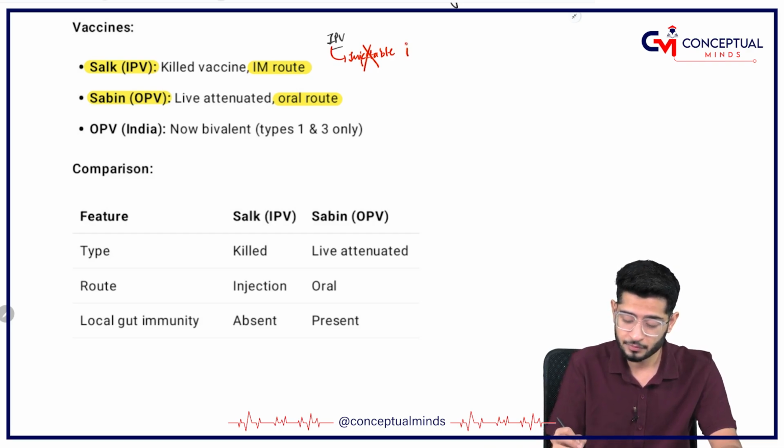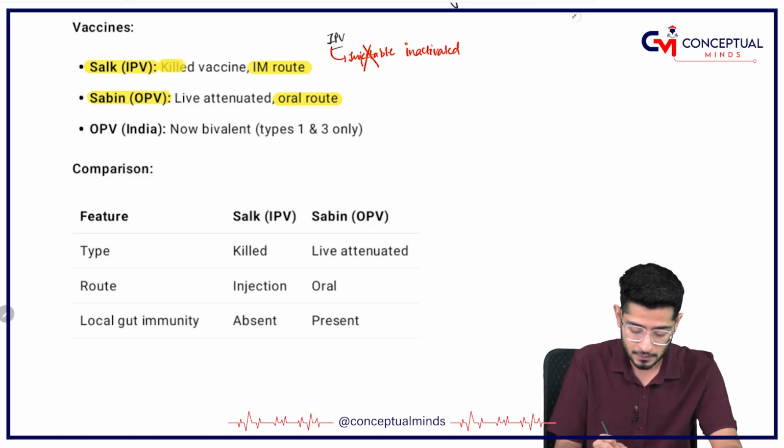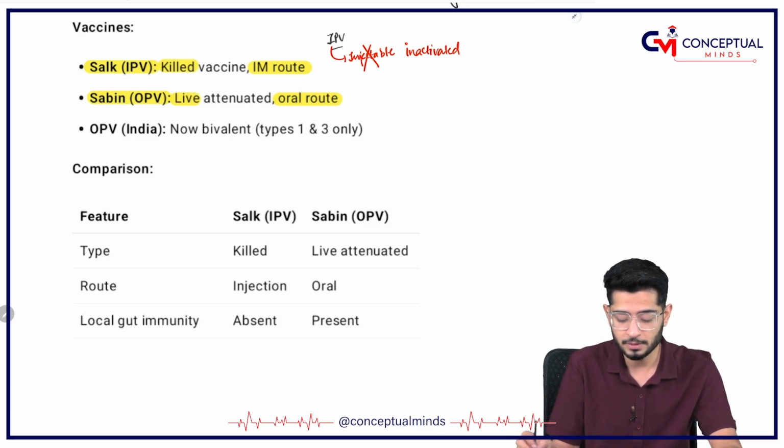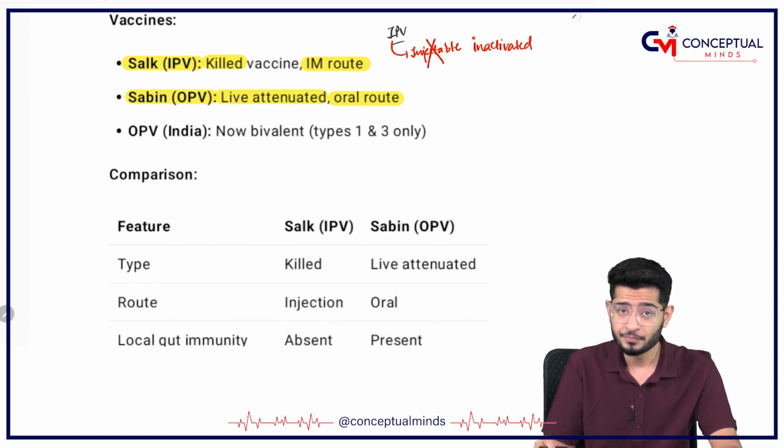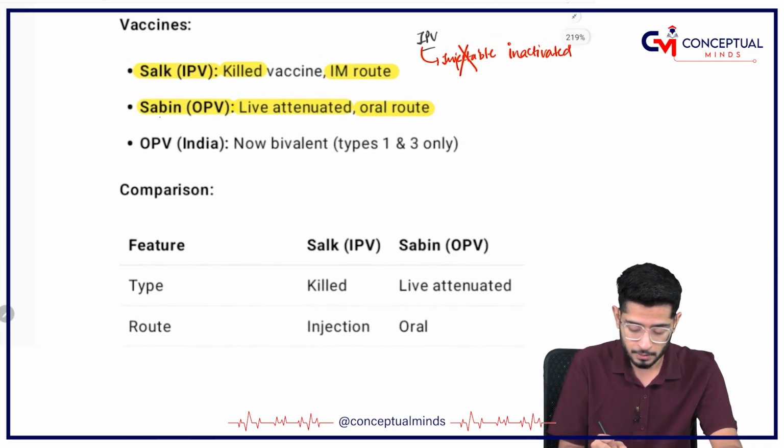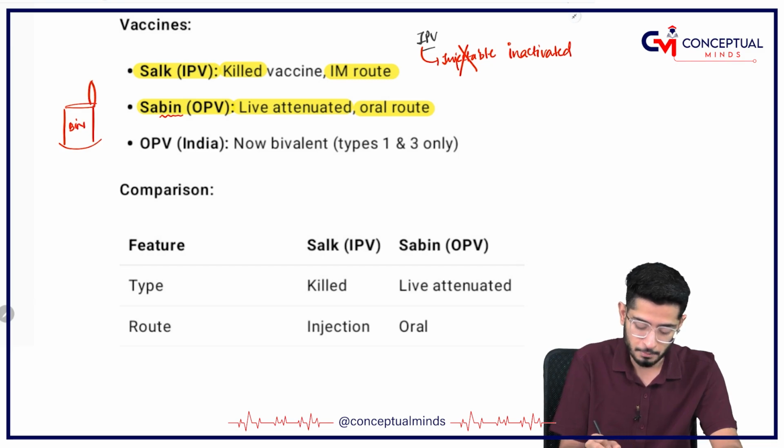It is, yes, inactivated. Okay. So inactivated means it is killed. So if it is killed, obviously Sabin is going to be live, that is live attenuated. Okay. And Sabin is something that we have to take via oral route. How to remember? So it is having bin. Every bin, let it be your house bin, has got a mouth. Every bin has got a mouth. So Sabin has to be taken via which route? Has to be taken by oral route.